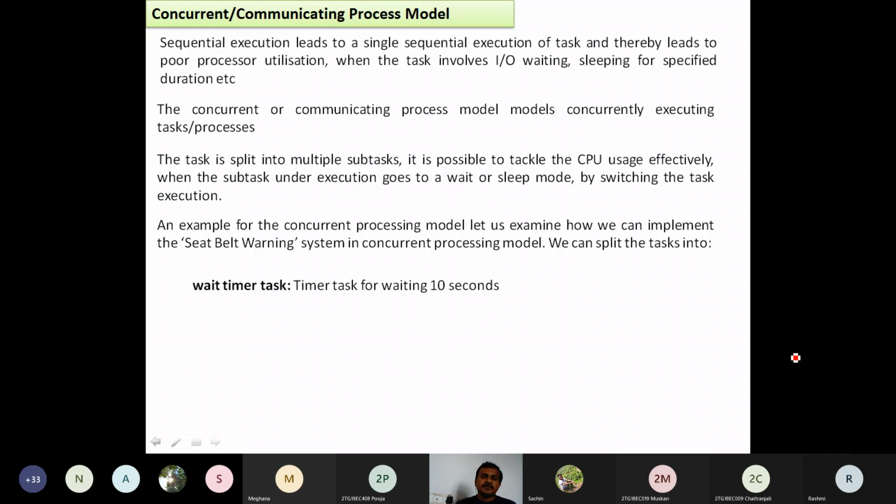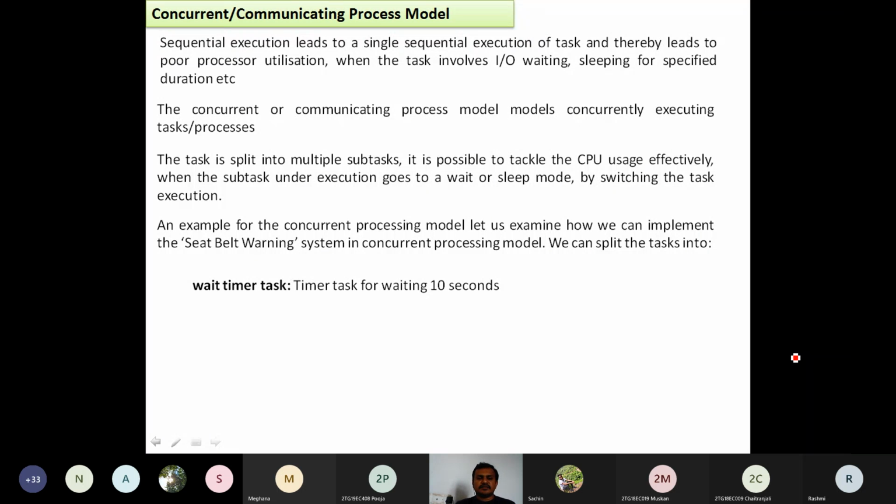It is purely a different model, written for the process of 10-second waiting. It is not that this model is used only by the seatbelt warning system. If any system requires this type of function, they can use this model.